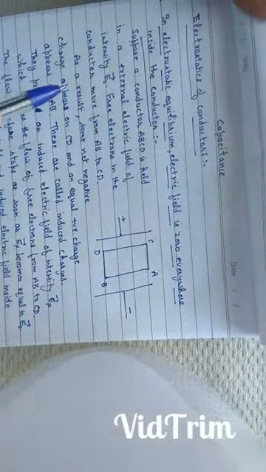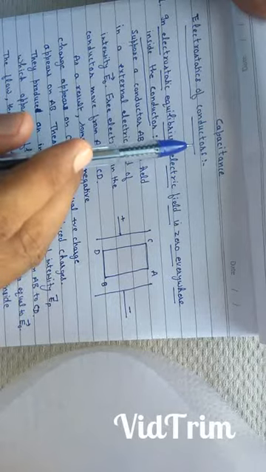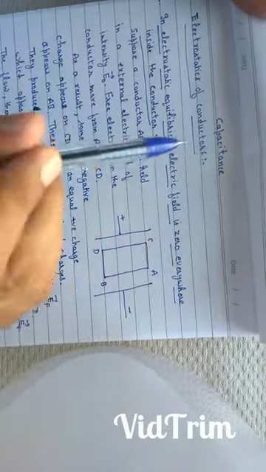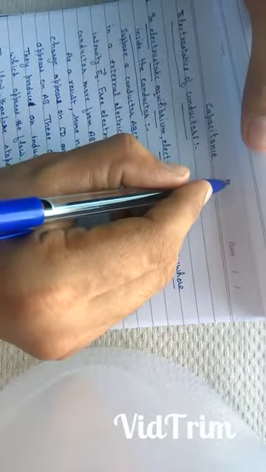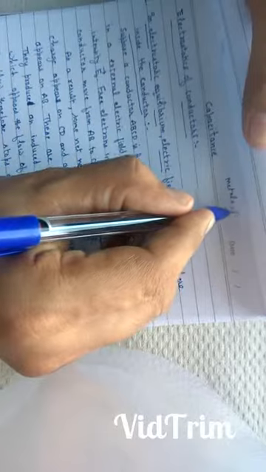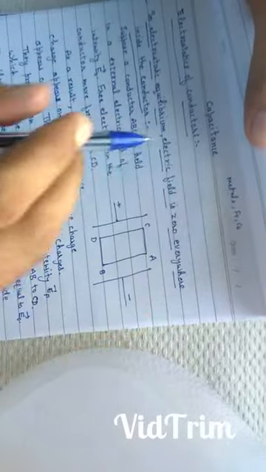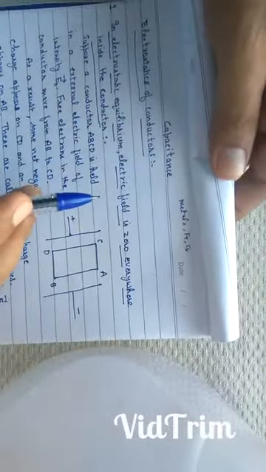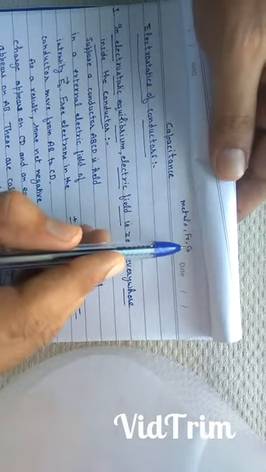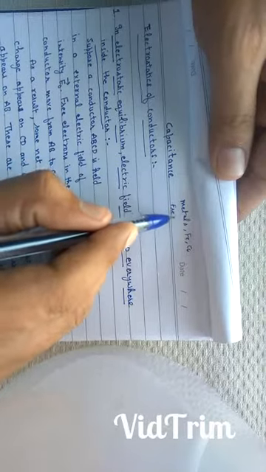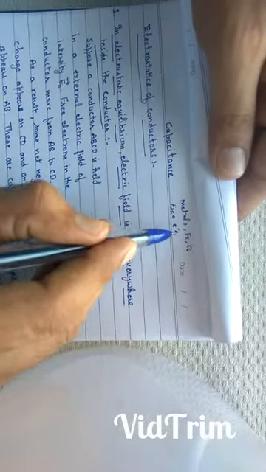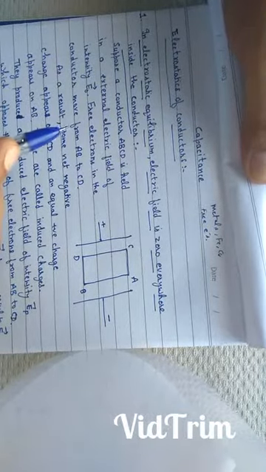We know that conductors are the substances which are used to carry or conduct electric charges from one place to another. For example, all metals like iron, copper, aluminium are good conductors of electricity. They are good conductors because they contain a large number of free charge carriers, that is free electrons. Therefore they are good conductors of electricity.